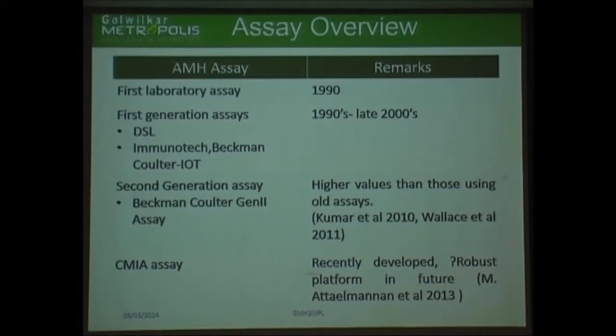The only problem with this assay is that AMH values with these assays were higher than those with the old assays, that is, than those with the first generation assays. This was brought up by Kumar et al. and Wallace in 2010 and 2011. Recently in 2013, Beckman Coulter again launched a CMIA technique, which might prove a robust platform in future.